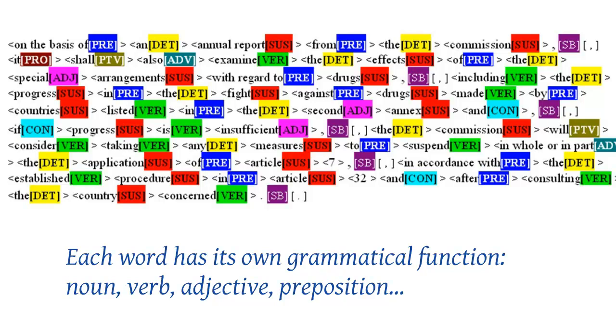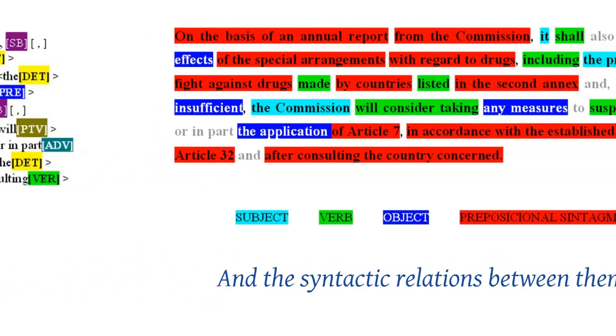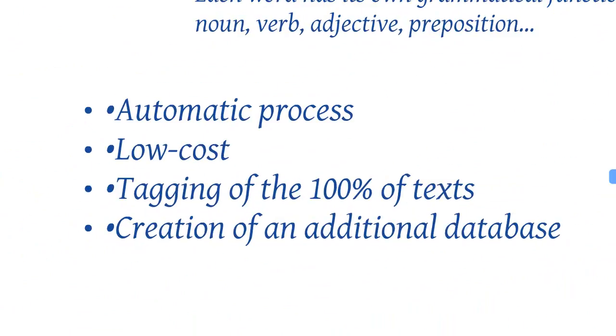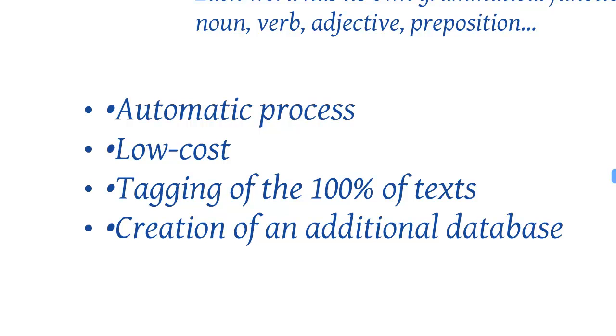That way, I won't ever mistake a preposition for a verb, nor the syntactic relations between them. Then, I know what adjective modifies what noun or the direct object of each verb. This is an exhaustive, automatic, low-cost process that creates a database I can look up.